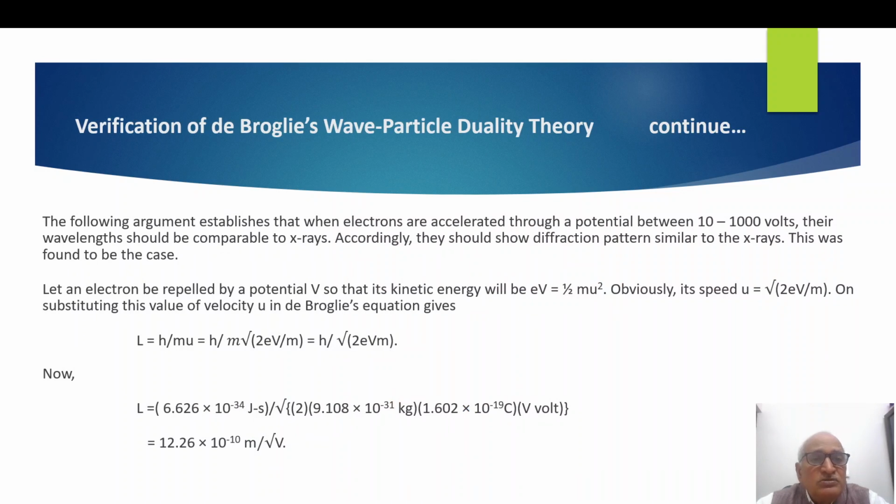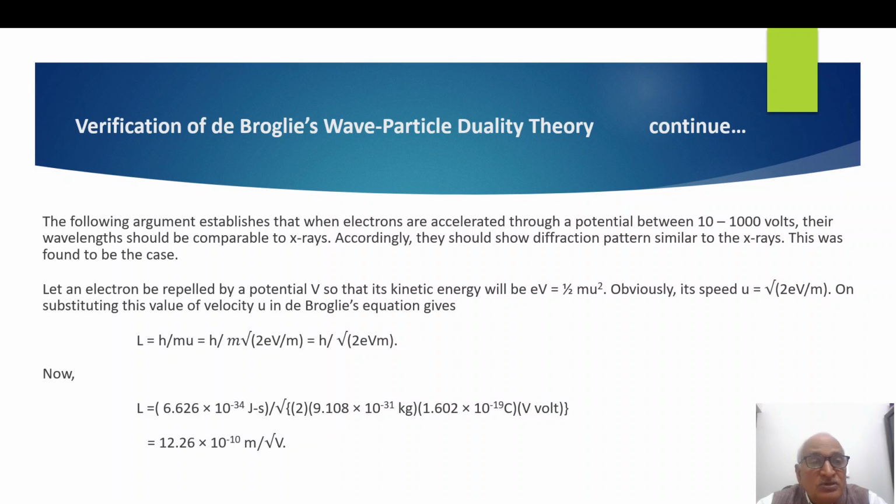The following argument establishes that when electrons are accelerated to a potential between 10 to 1000 volts, their wavelength should be comparable to X-rays. Accordingly, they should show diffraction pattern similar to the X-rays. This was found to be the case. It means the experiment showed that the behavior of electron waves was almost comparable to the behavior of X-rays. It means electrons are associated with wave nature.